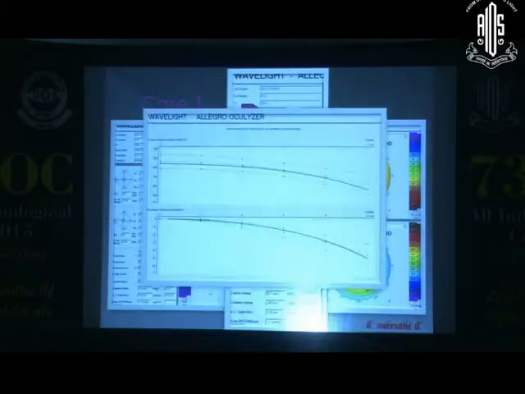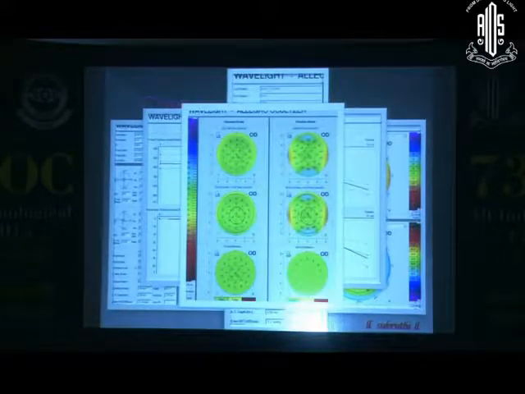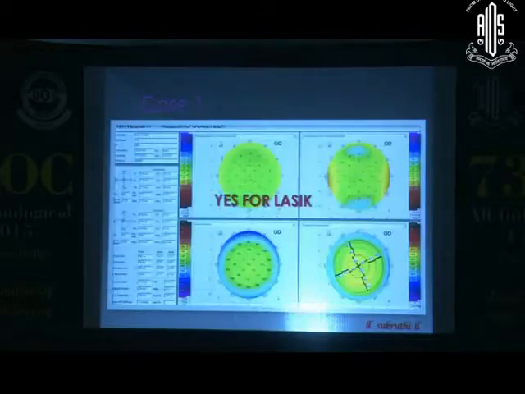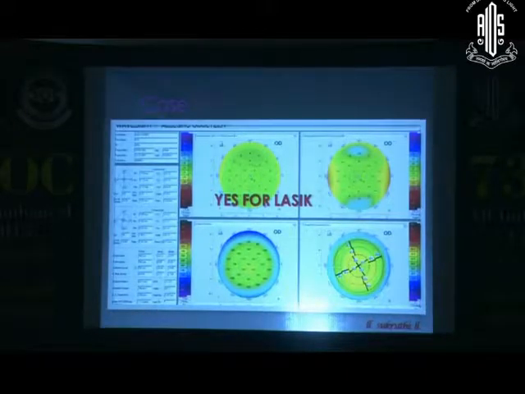We look at the pachymetry progression. This also looks okay. This is quite parallel with the expected normal. Then we look at the Belin-Ambrosio. What do you think about this case? Should we go ahead and do LASIK? So this is a good case, a totally no-nonsense case. This is how a case should look, but it doesn't always happen like this.